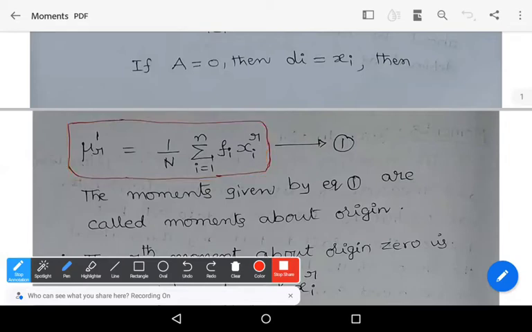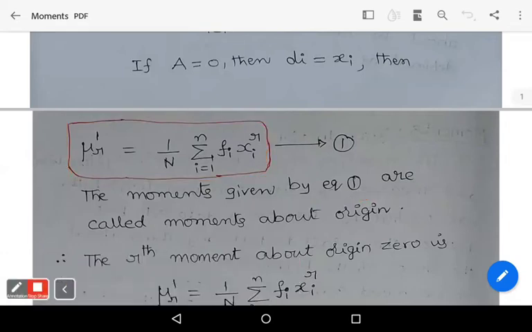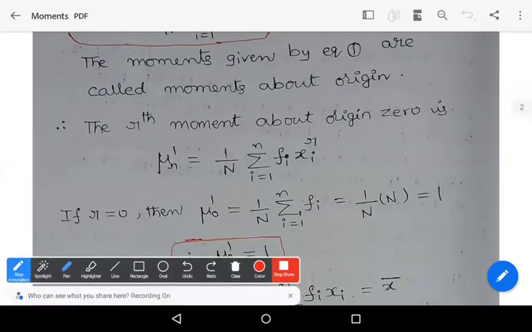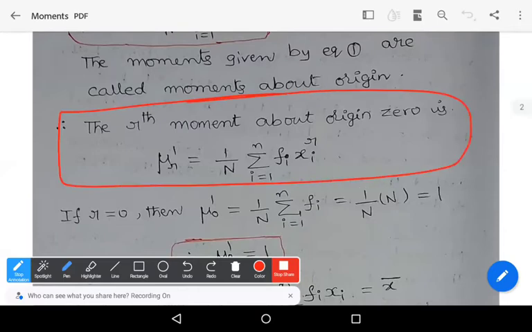The moments given by equation 1 are called the moments about origin. So, one of the very important points to remember, the rth moment about origin 0 is mu r dash equals 1 by capital N summation over i equals 1 to n f i x i power r.